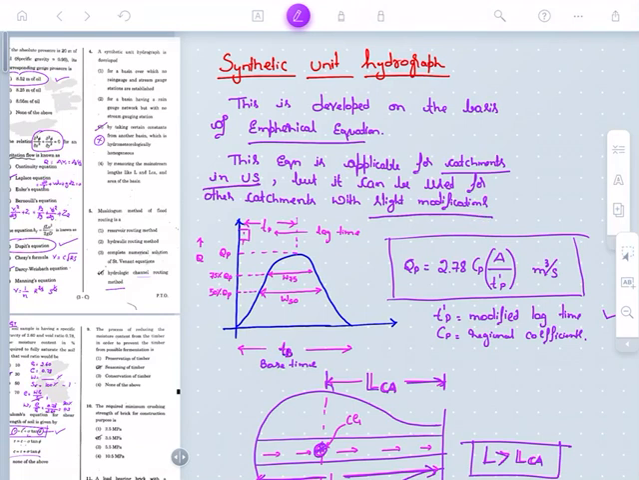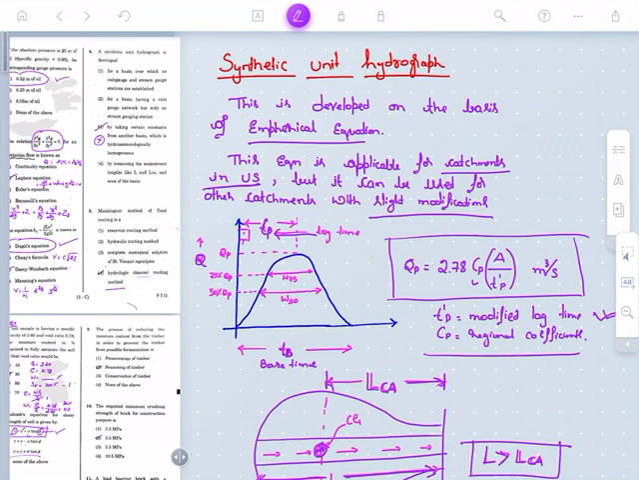The graph is plotted as discharge with respect to base time. So discharge Qp will be equal to 2.78 Cp divided by A divided by T'p, in meter cube per second, where Tp is given as the lag time. I am going to modify this Tp as T'p, which is a modified lag time, and this Cp is equal to the regional coefficient. By making use of this equation, I can find out the discharge.